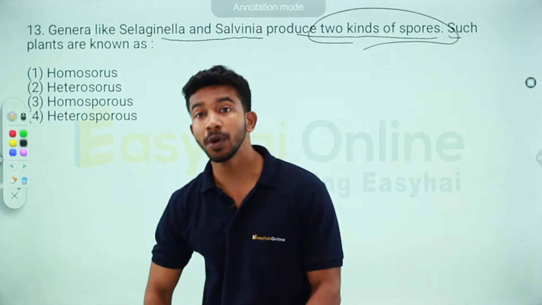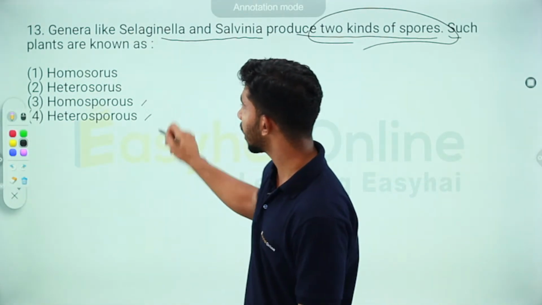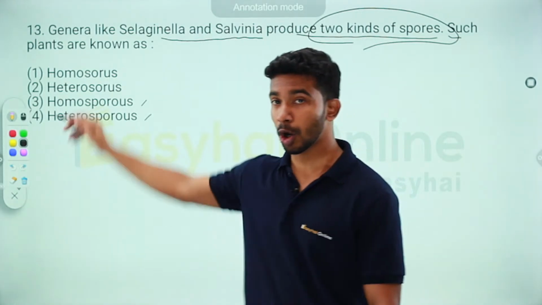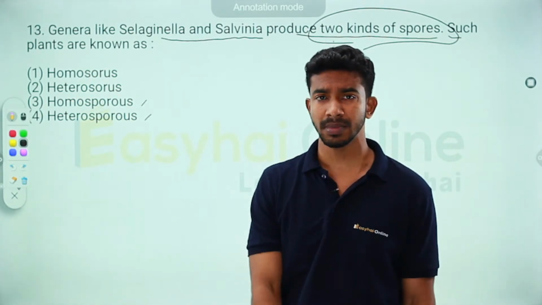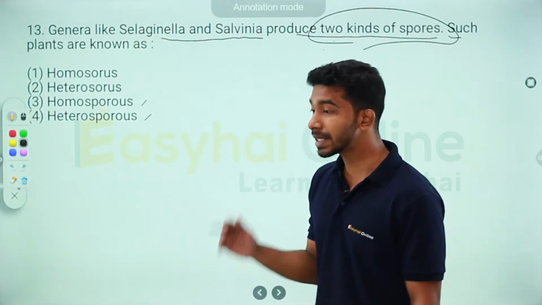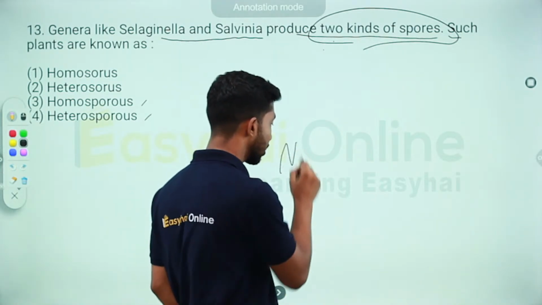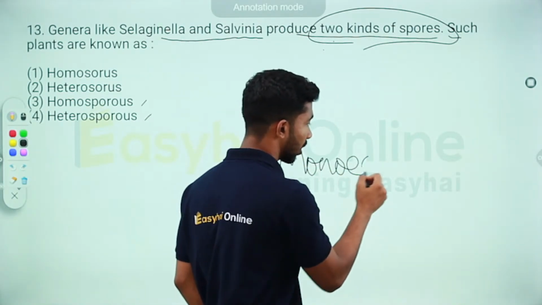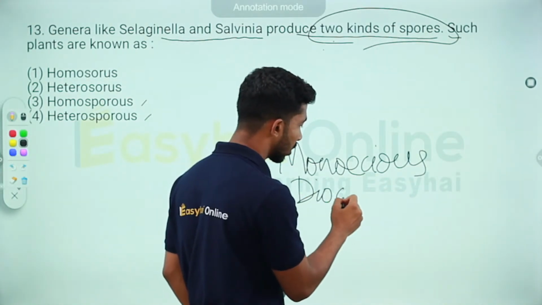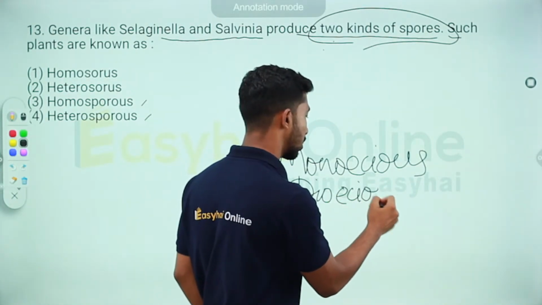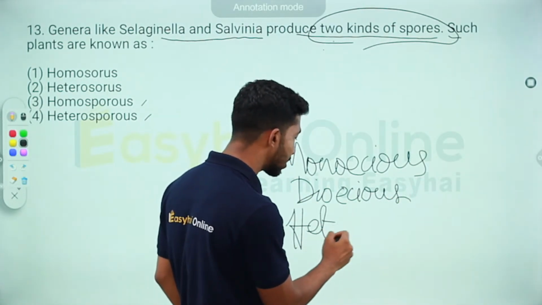Now, even if you don't know the entire concept, just looking at the options that we've given here, we can directly answer this question. It's a very simple question. As I said in my previous lecture, I was talking about monoecious, I was talking about dioecious. Remember? And in that, I also spoke about heterothallic, right?